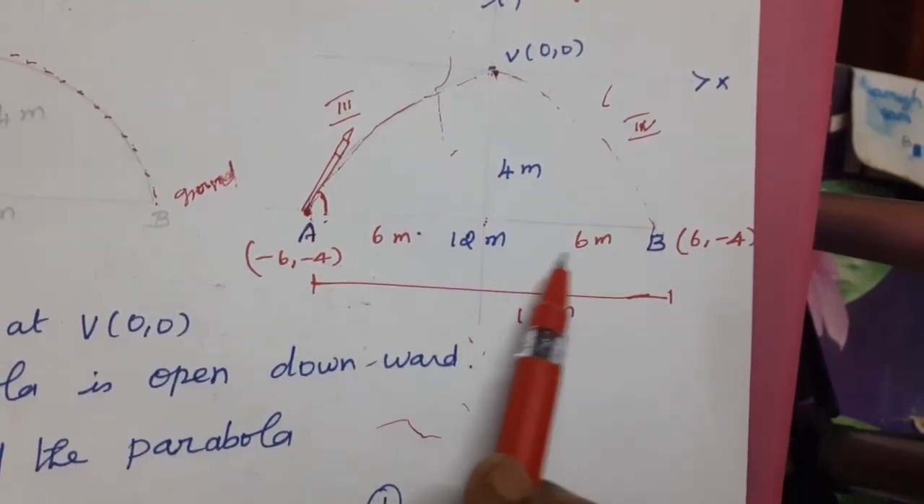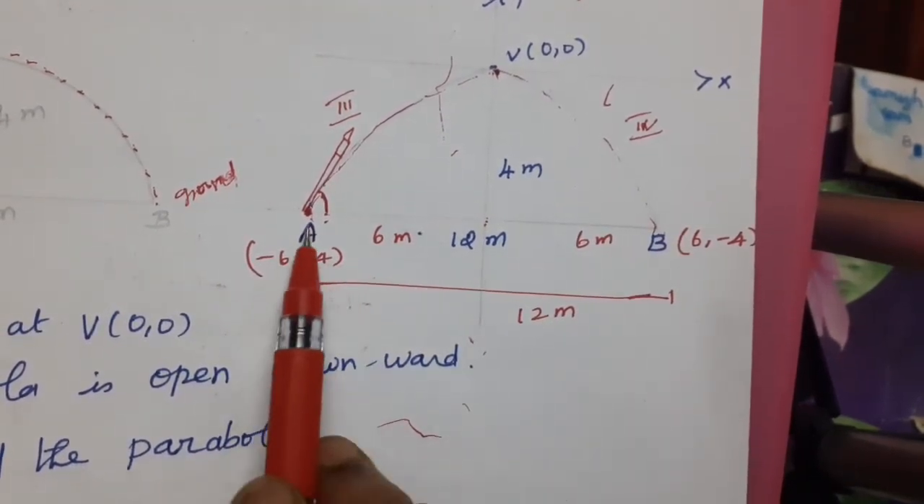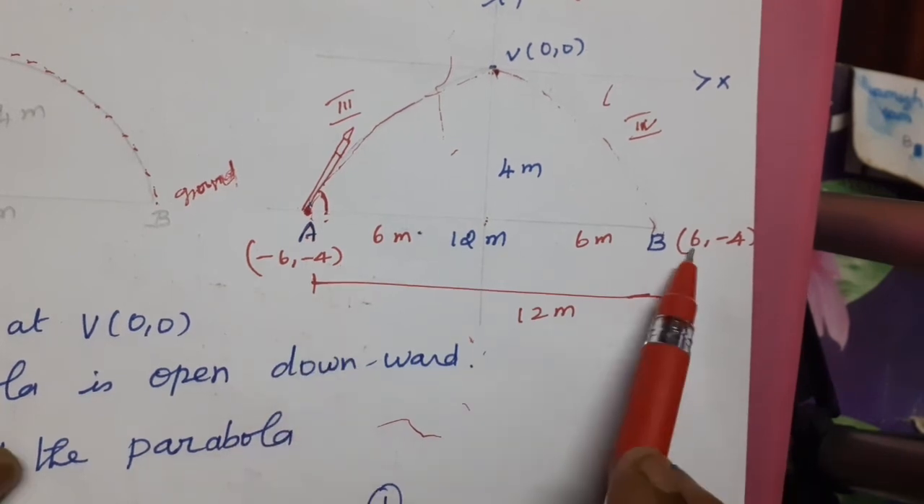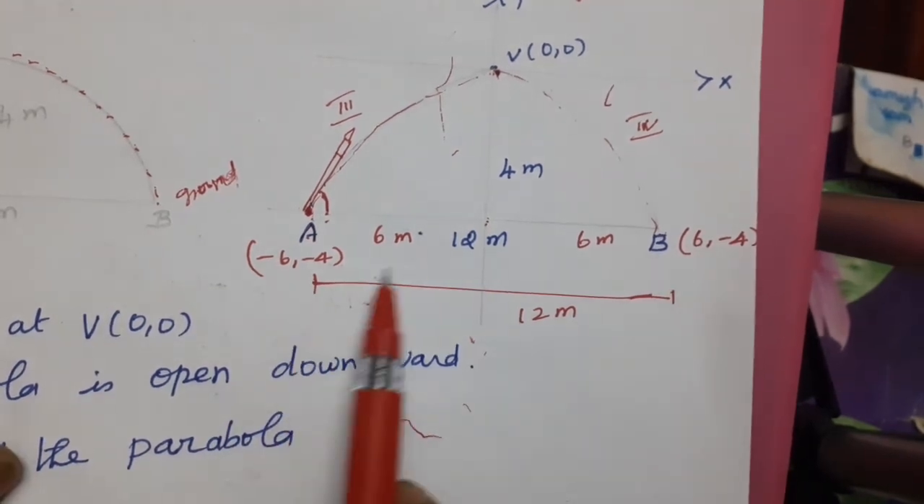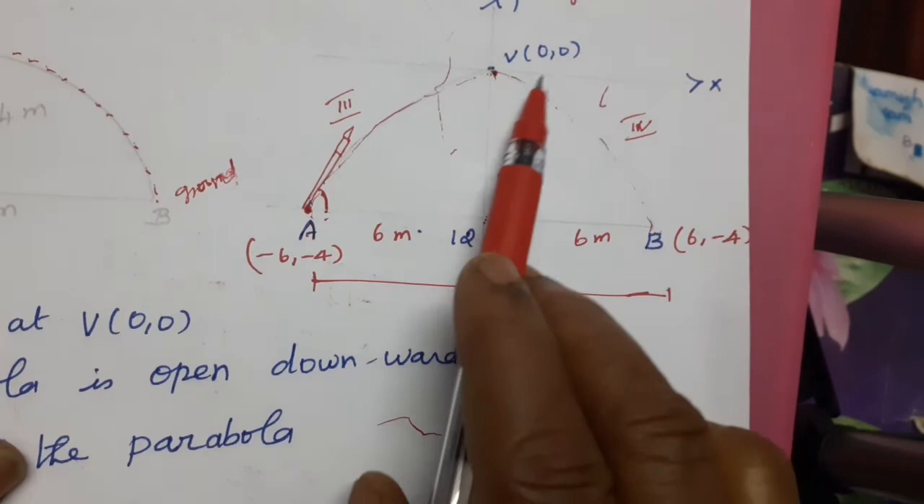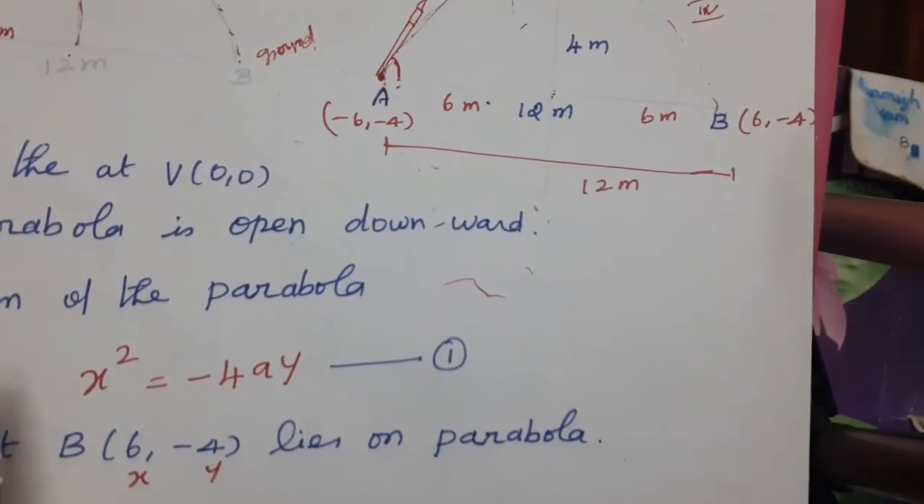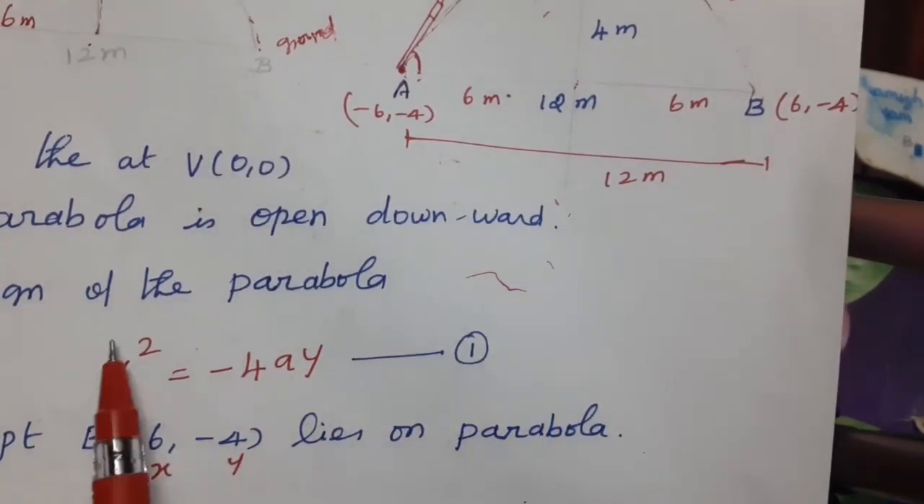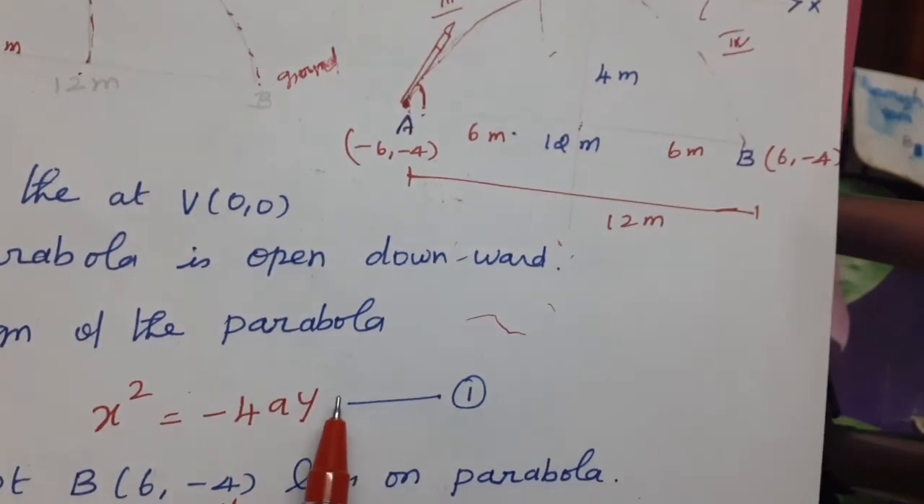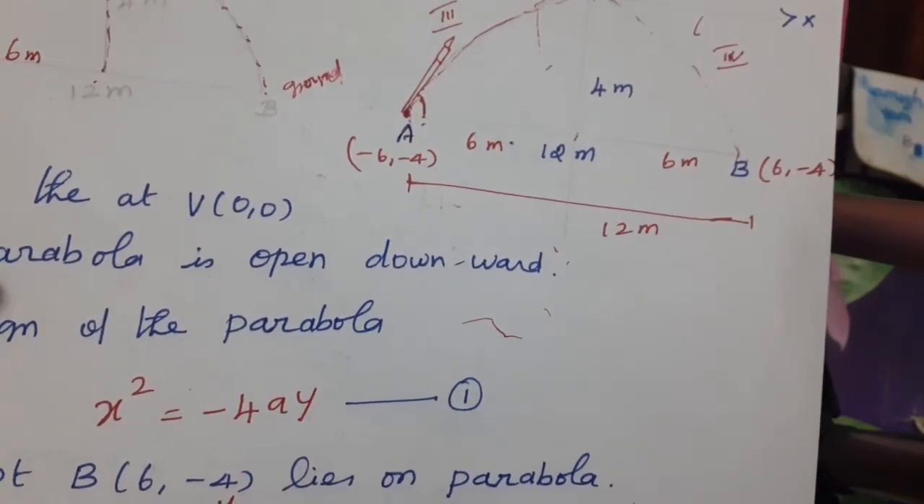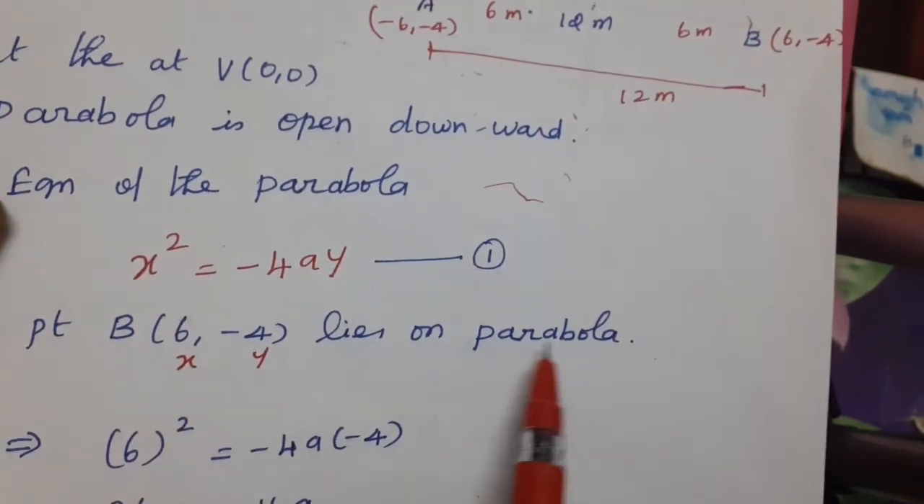Therefore, A point is minus 6, minus 4. B point is 6, minus 4. Next, the maximum height is 4 meter, vertex 0, 0. The parabola is open downward. Equation of the parabola is x square equal to minus 4ay. Substitute the point B, 6, minus 4, which lies on the parabola.